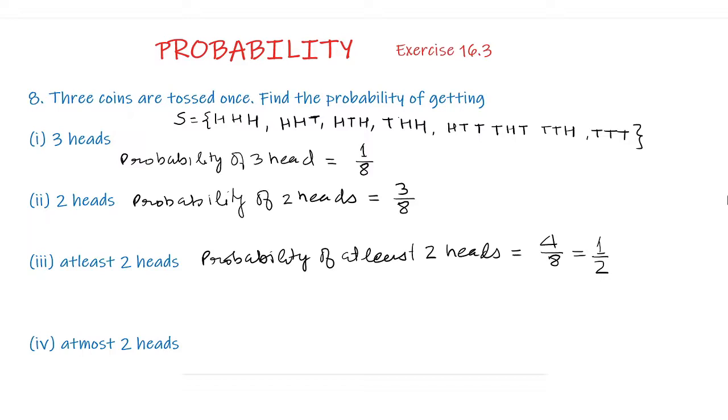Except the 3 heads, we have got all the other 7 elements which satisfy the condition of at most 2 heads. So the probability of at most 2 heads is 7 upon 8.